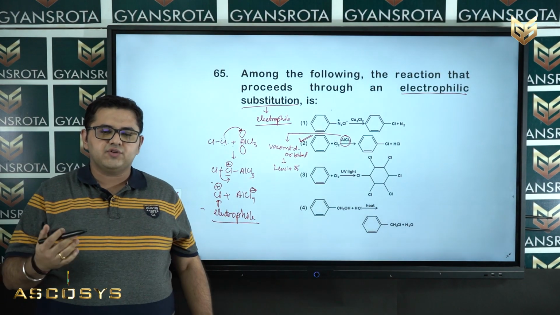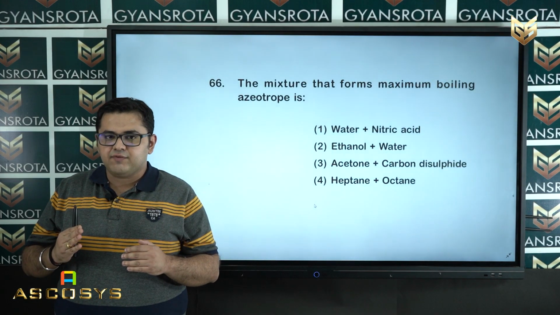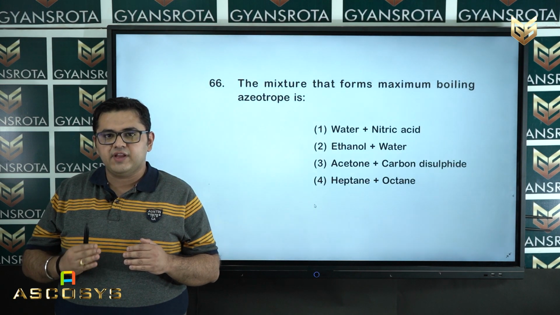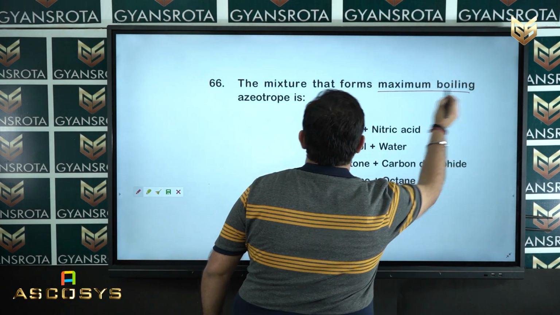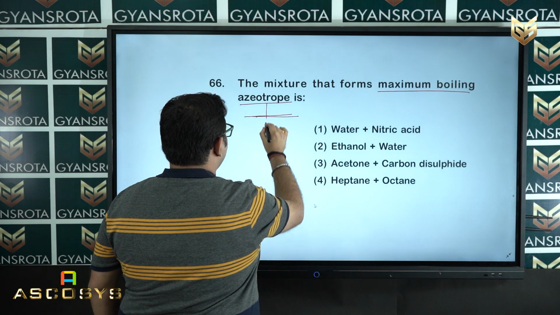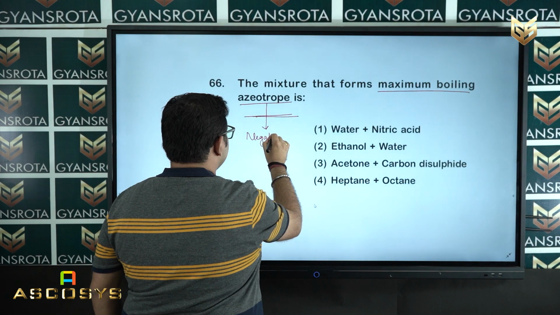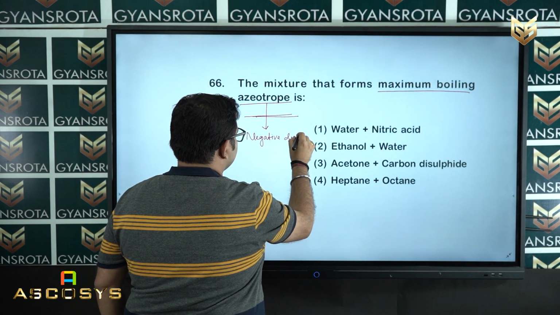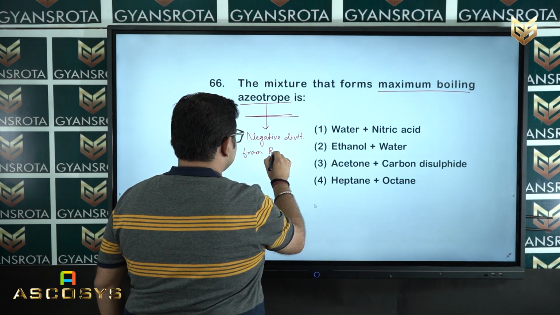Now, we are moving to the next question, that is question number 66. So, question number 66 is on the screen. The mixture that forms the maximum boiling azeotrope is. This question is taken from the Solutions chapter of Chemistry Class 12. So, when they ask about the maximum boiling azeotropes, we have to focus on the negative deviation from Raoult's law.